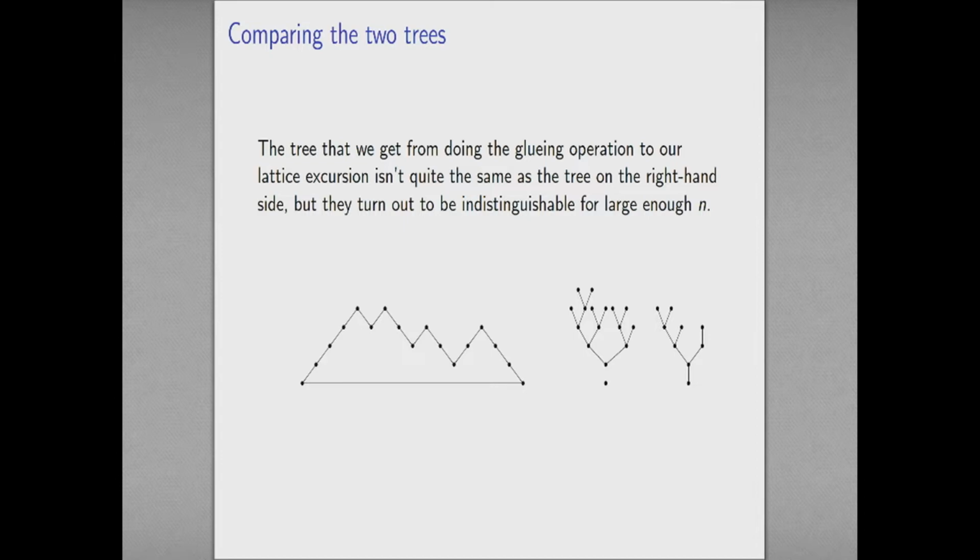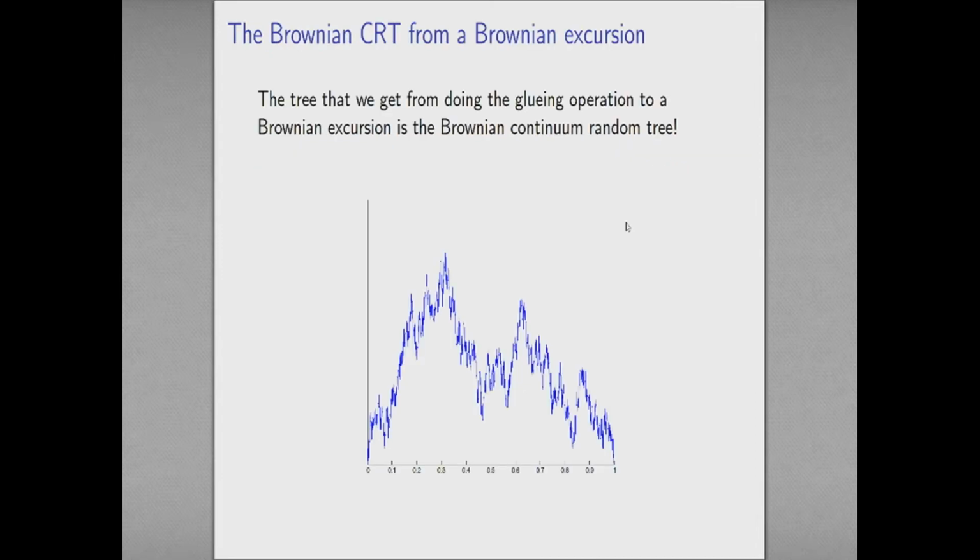For large n, I'm rescaling edge lengths by 1 on square root of 2n, so any individual edge is not really going to figure in the limit. These are close enough that they'll be indistinguishable in the limit. So the tree I get from gluing the Brownian excursion is the Brownian continuum random tree. The tree I get from gluing my lattice excursion is close enough that I can't tell the difference. And so, at least heuristically, I get convergence of one to the other.